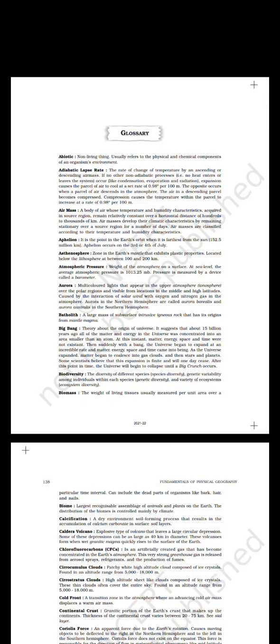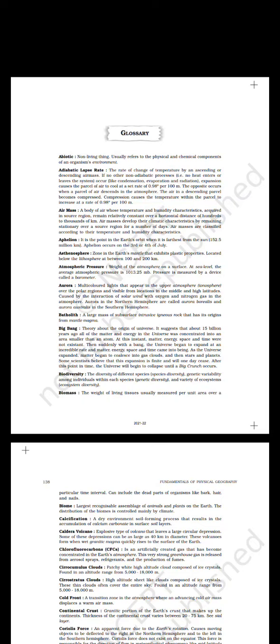Adiabatic lapse rate, the rate of change of temperature by an ascending or descending air mass. If no other non-adiabatic processes, that is, no heat enters or leaves the system, occur like condensation, evaporation, and radiation, expansion causes the parcel of air to cool at a set rate of 0.98 degrees per 100 meters.